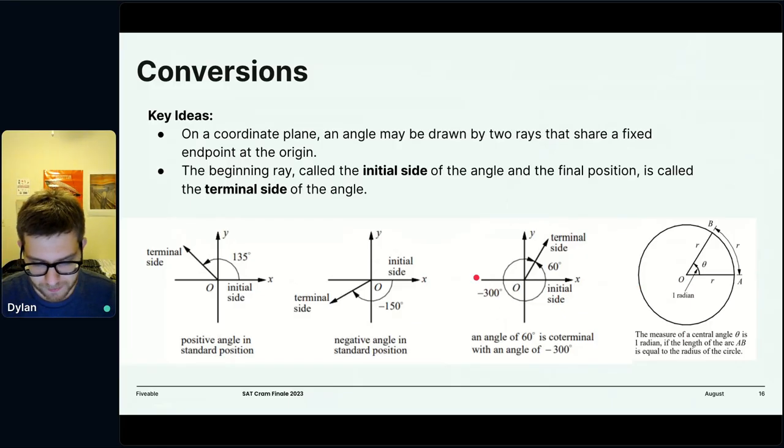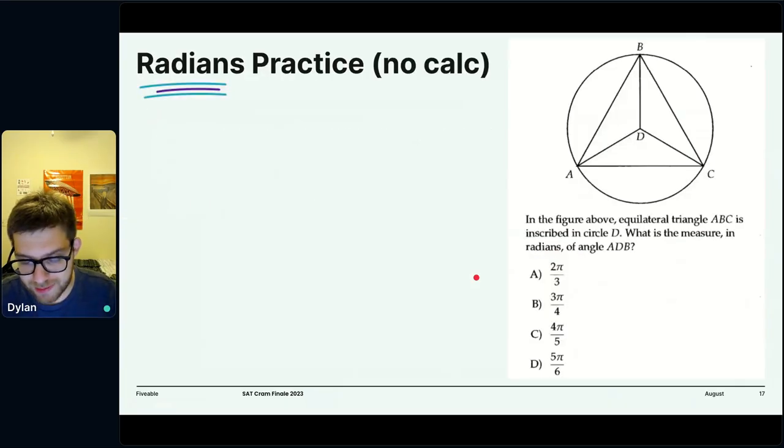All right, so this is some radians practice. I'm just going to go through this question. Let's see, do we have time? No, actually, I think we're good on time. So I'm going to give you guys 1 minute to go through this question. It has to do with your knowledge of radians and degrees, and specifically how to convert between the two and how to interpret this geometrically. So 1 minute on the clock.